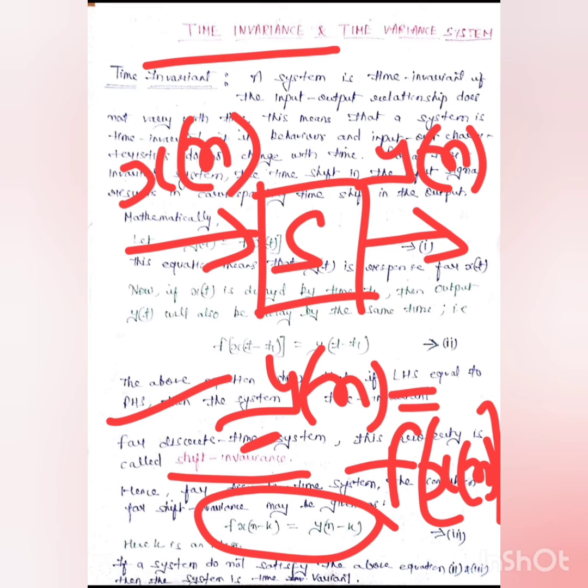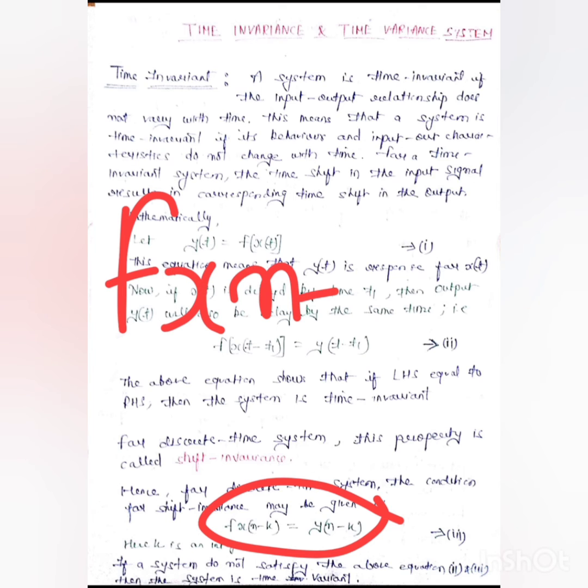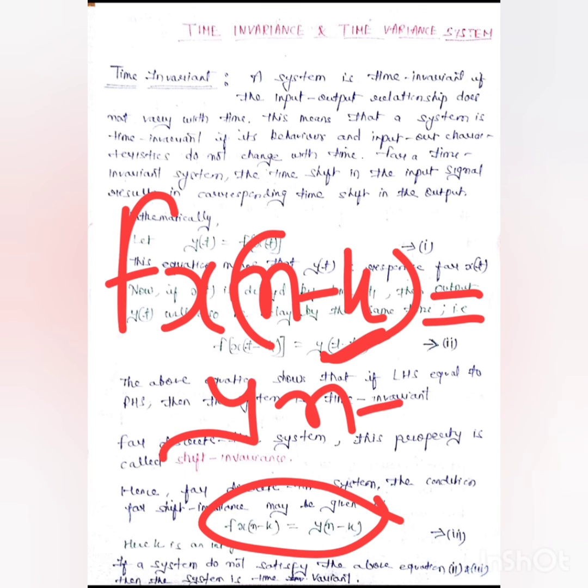So in a discrete time system as well, we provide delay in input, and that corresponds to the delay in output in case of time invariant, but in case of a discrete time system we call it shift invariance. So we have the expression here: function of x of n minus k. Here we provide a delay by the value k, which equals y of n minus k.